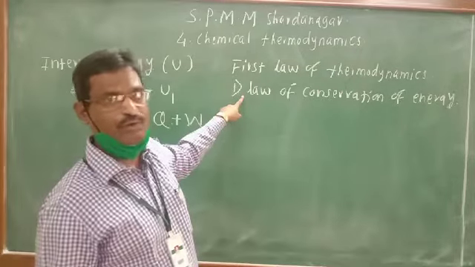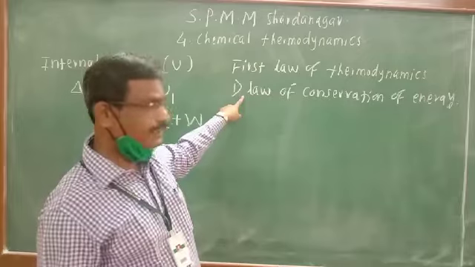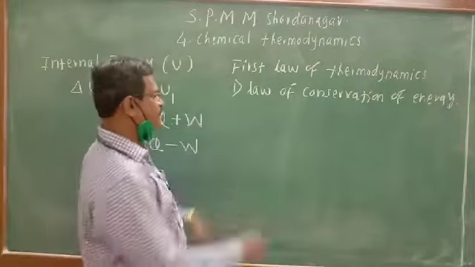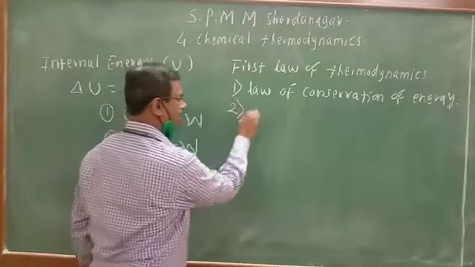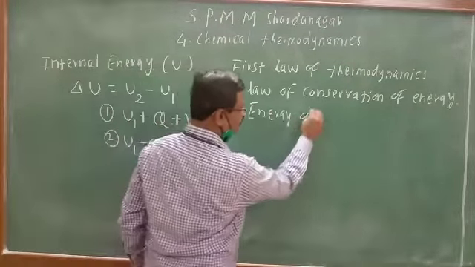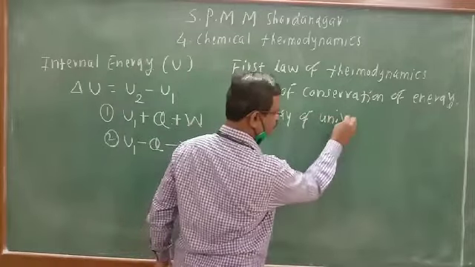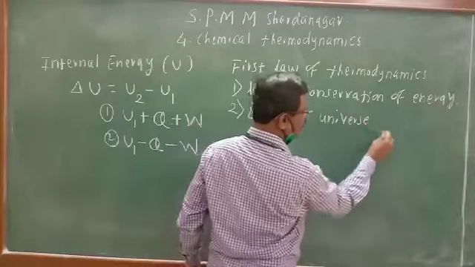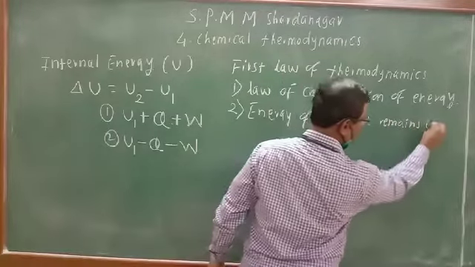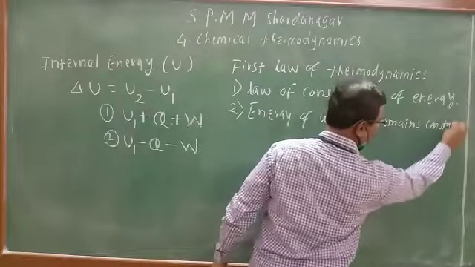Just one form of energy is converted into another form of energy. In the second statement, the energy of the universe always remains constant.